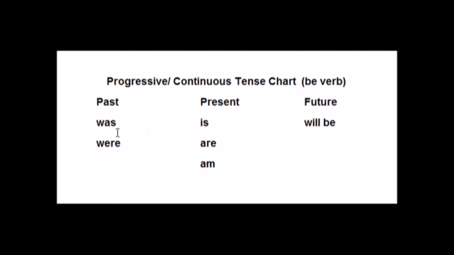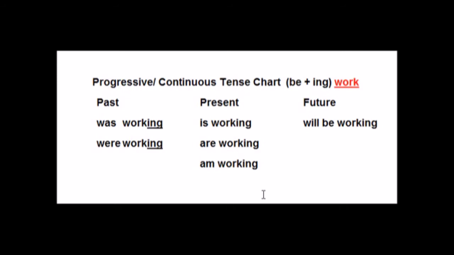Starting with this be verb, in the past tense, the be verb is was and were. In the present tense, the be verb is is, are, and am. And in the future tense, the be verb is will be. Next, we put the ing on the action verb. Here we have the verb work.